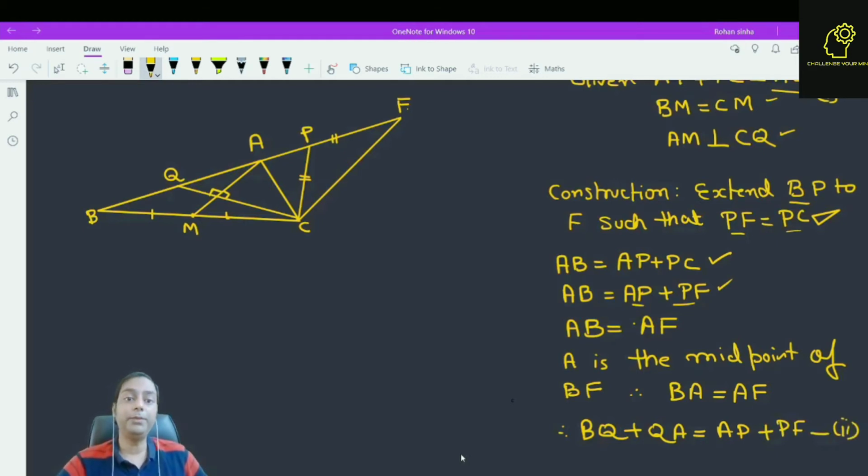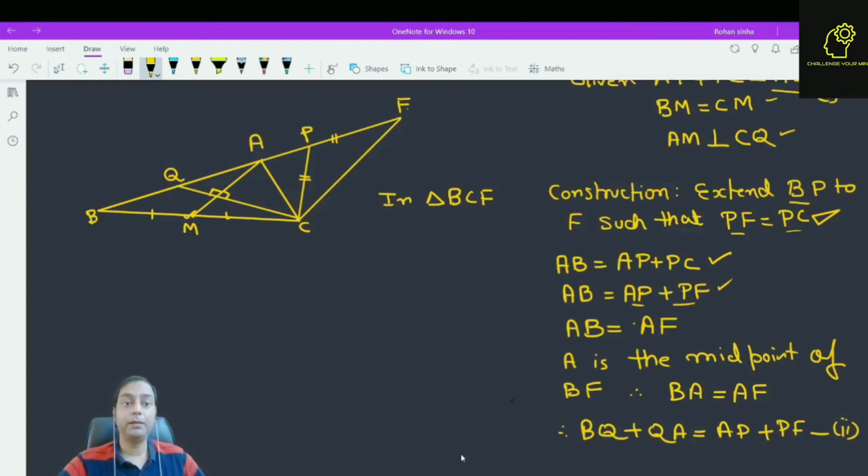Now A is the midpoint of BF and M is the midpoint of BC. If we analyze this triangle BCF, what we find? M is the midpoint of BC and A is the midpoint of BF.